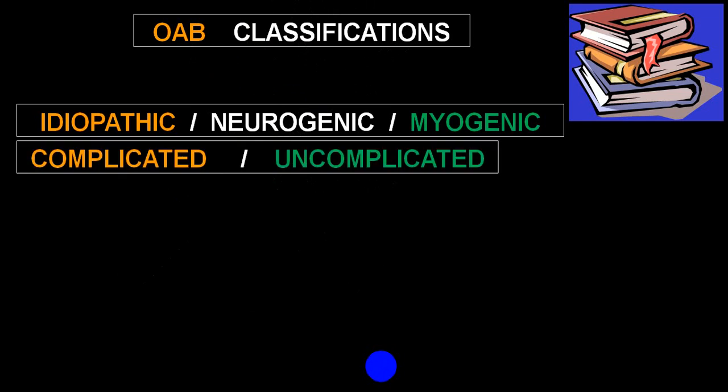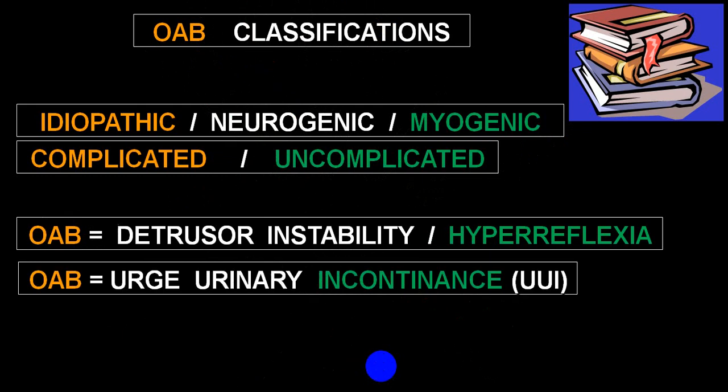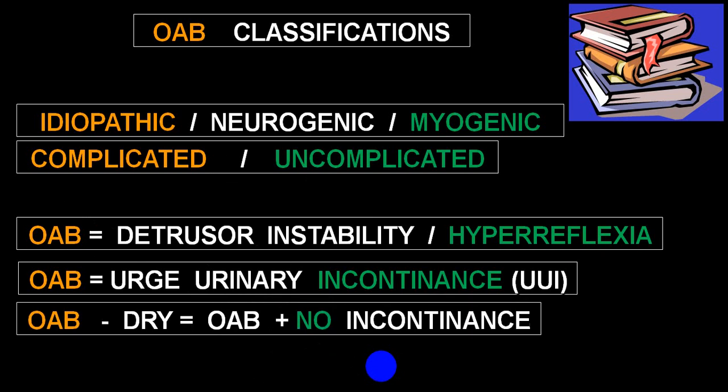Overactive bladder can be idiopathic, neurogenic or myogenic, complicated or uncomplicated. There is one word very frequently utilized, which is detrusor instability or detrusor hyperreflexia. There is very high urge incontinence, also described as urge urinary incontinence, or occasionally it can be dry, then we call it overactive bladder with no urge incontinence.